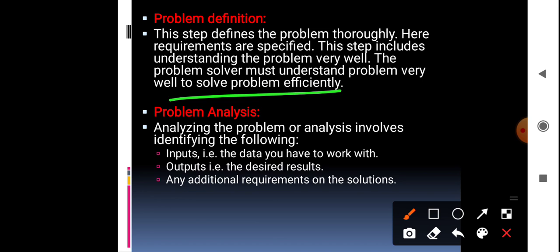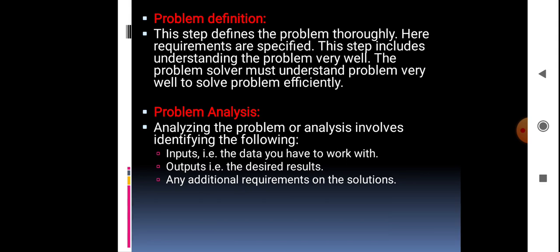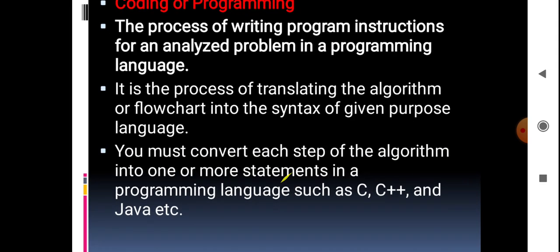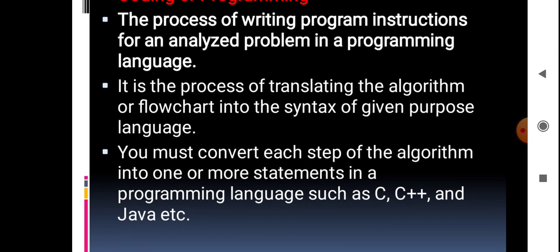So next is problem analysis. Problem analysis means what? We have to identify the inputs, outputs and any additional requirements. All these things should be given properly without any confusion. Okay, so next is coding or programming. Coding or programming means what? We are writing the program for the given algorithm.